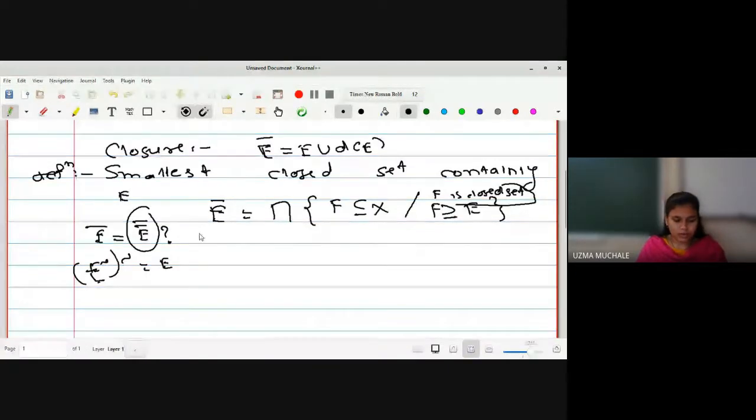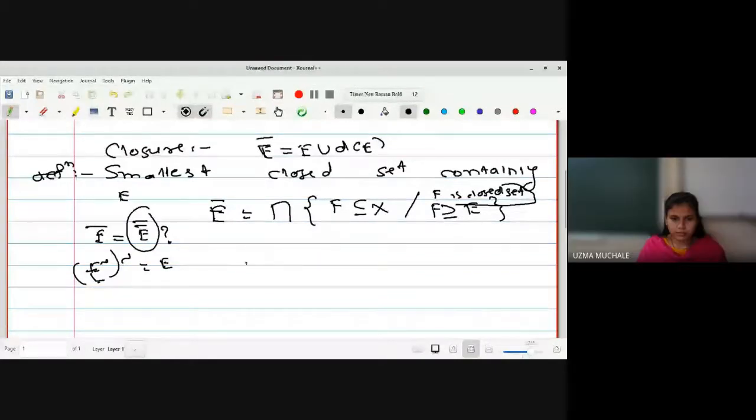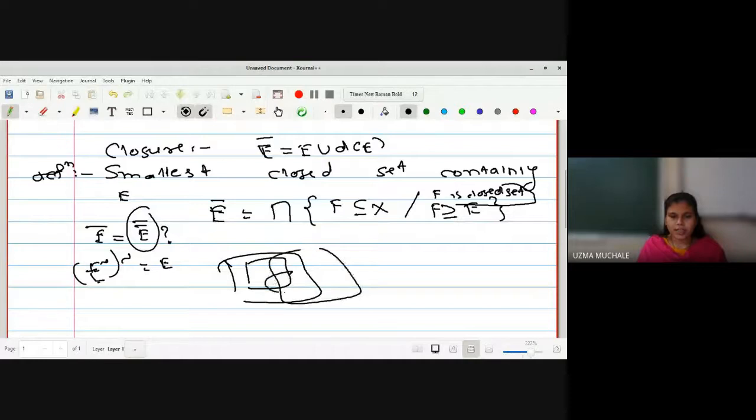Yes or no? Yes, ma'am. Okay, first we have the collection of all the closed sets which contain E. Suppose E is here somewhere. So we will have the collection of all the closed sets which contain E, and how to find the smallest among them?